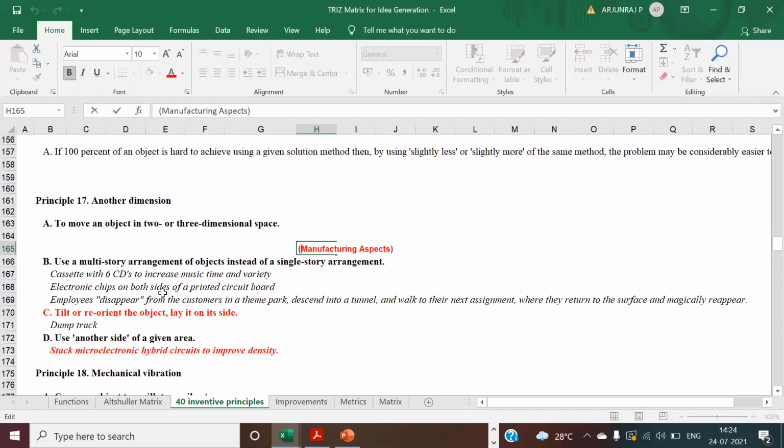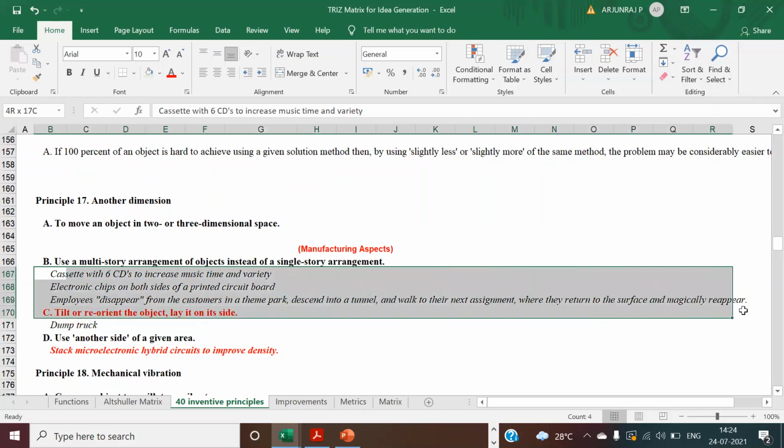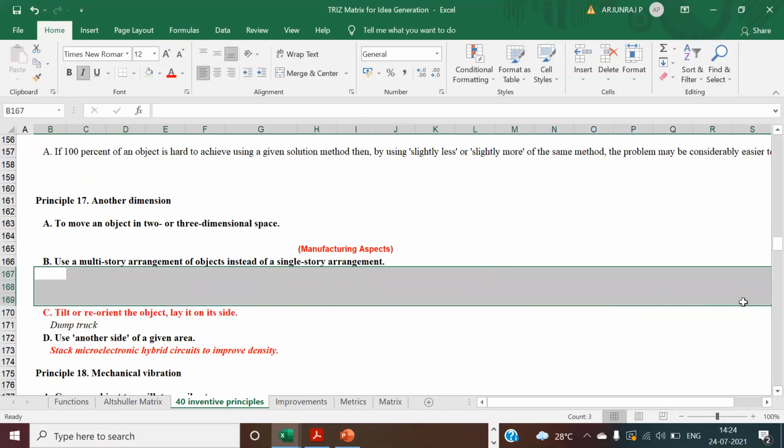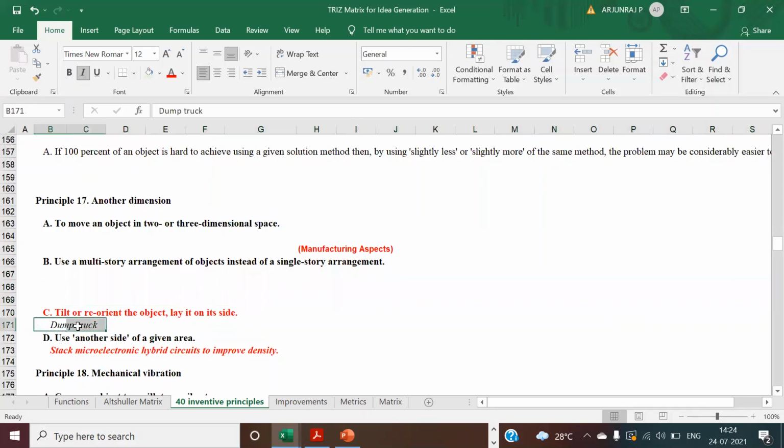And you can use this as another example. You use a multi-story arrangement of objects instead of a single story. That is one of the other examples. You can also tilt, reorient the thing, and lay it on its side. For example, a dumping truck, or JCB operation.